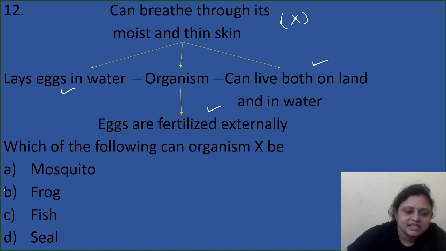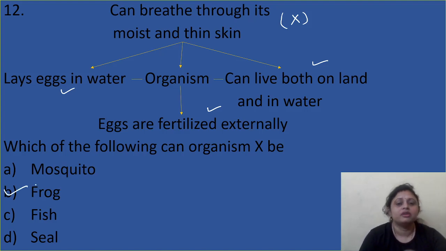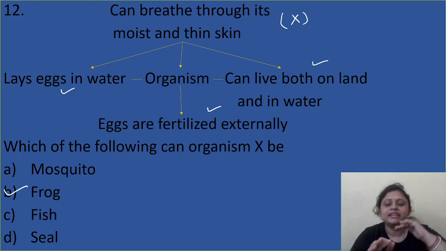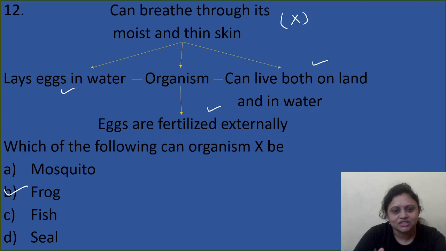The correct answer is option B, that is frog. We know it lays eggs in water, and the eggs are fertilized externally. They can live both on land and in water. So here the correct answer is option B, that is frog.